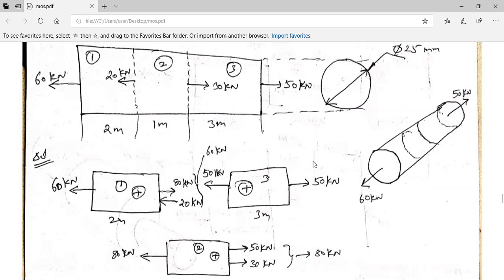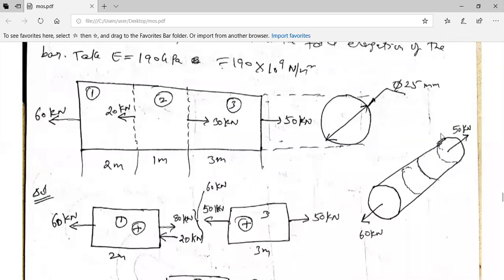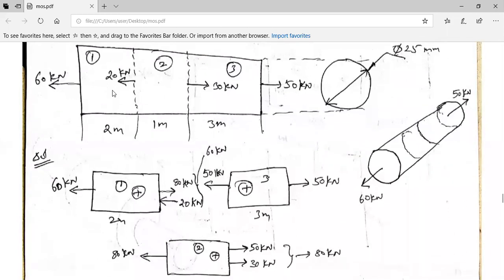Okay, now please look here. I'll try to explain this once again. Kindly listen carefully. As three portions are there in this steel bar of circular cross section, I have separated those three portions. This is portion 1, I have drawn it over here. This portion 2, I have drawn it over here. This portion 3, I have drawn it over here. Okay, so I'll start from this portion 3.